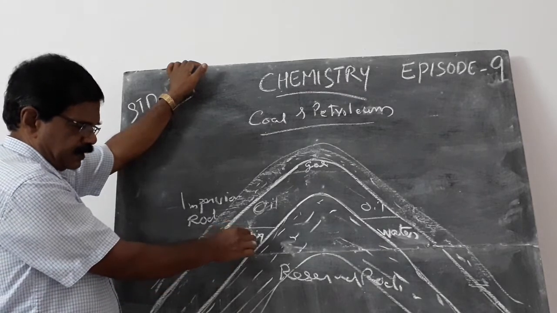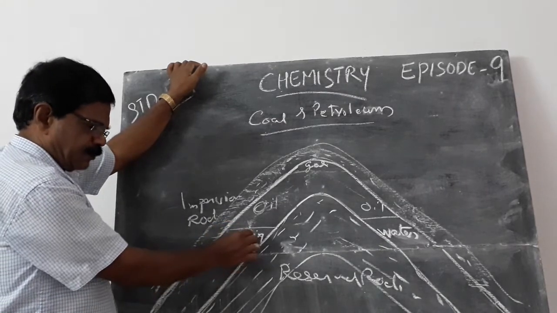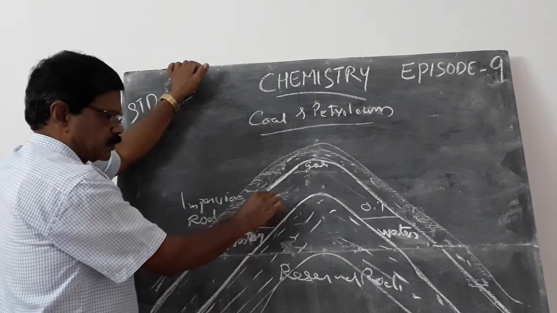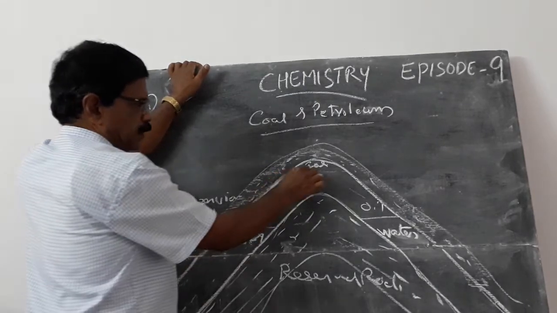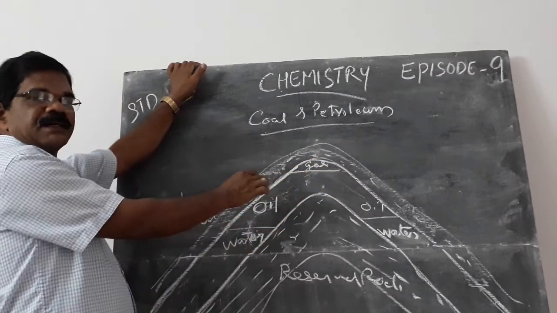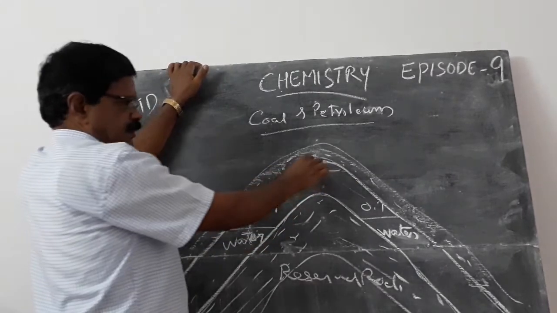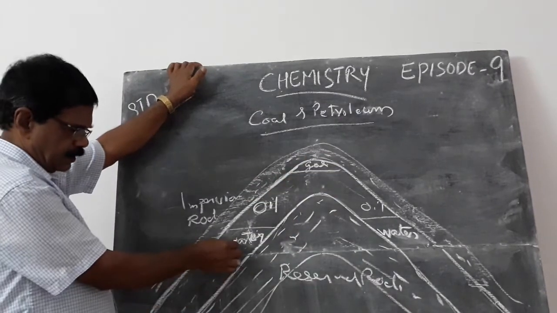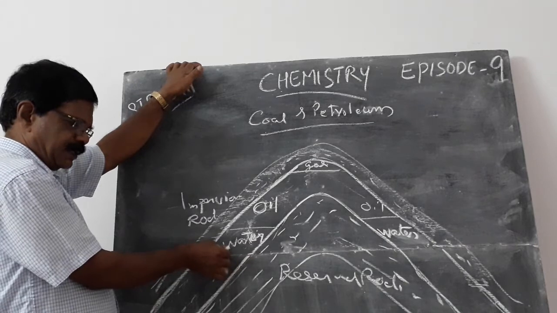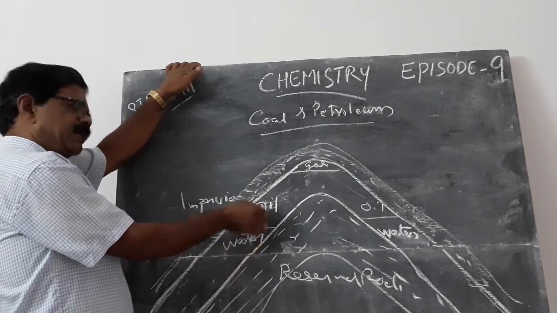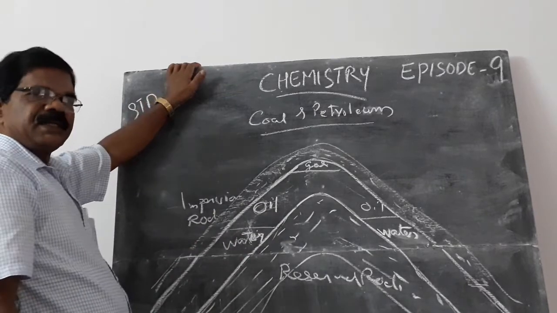In the picture you can see that at the bottom there is water. Above the water there is oil, and above the oil there is gas, that is LPG, natural gas. Why did this happen?